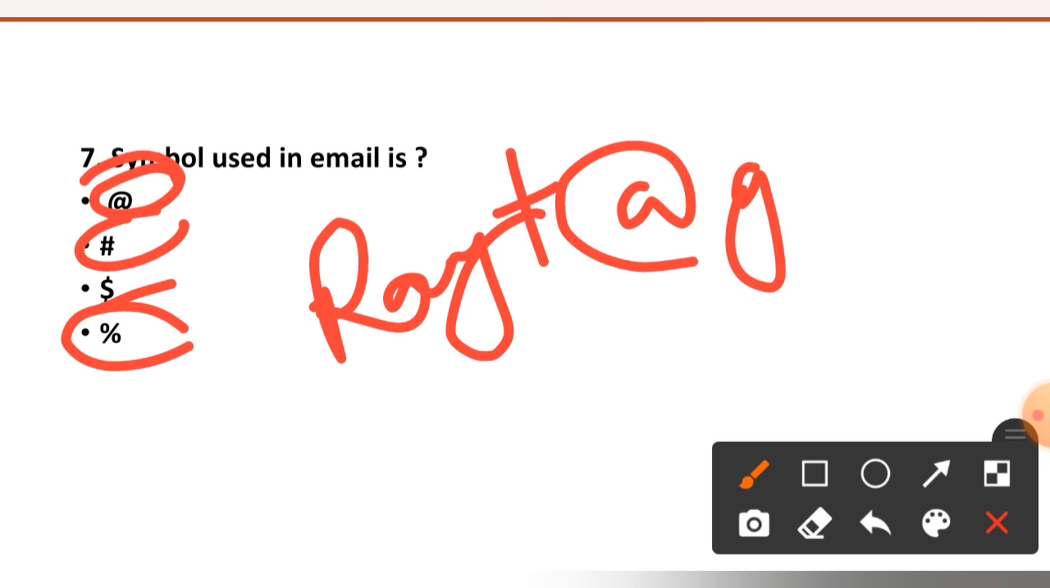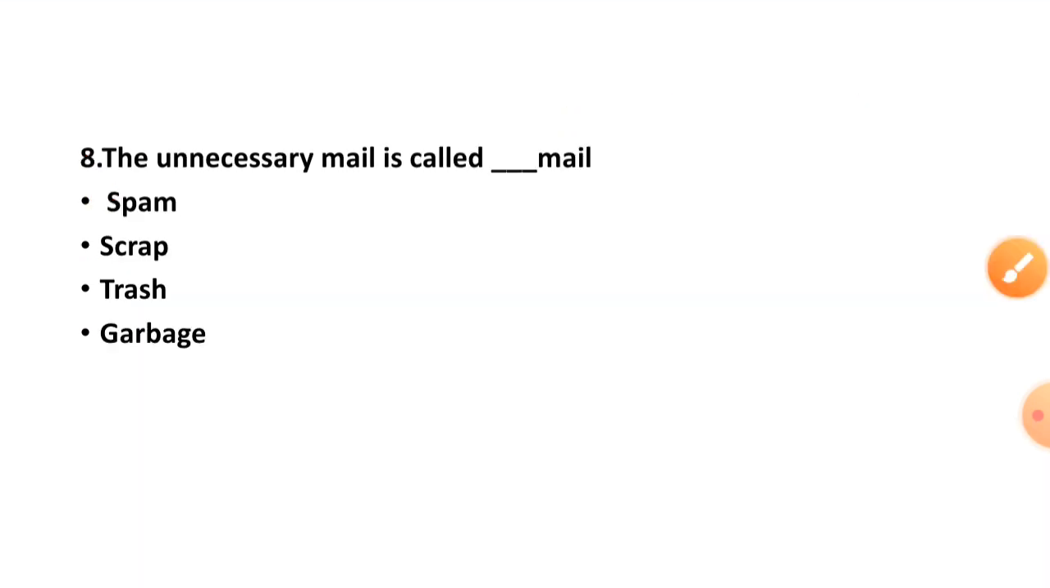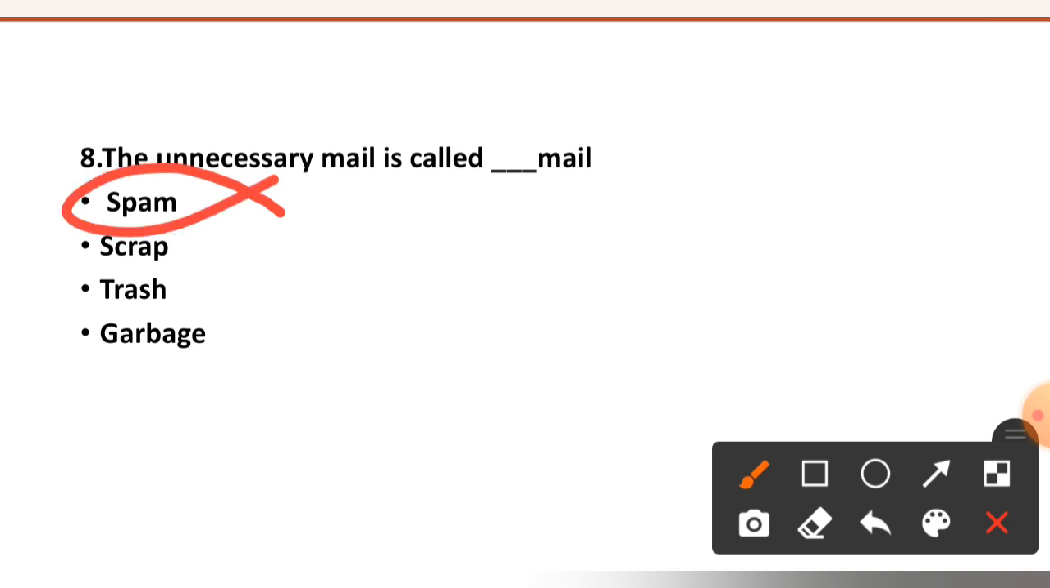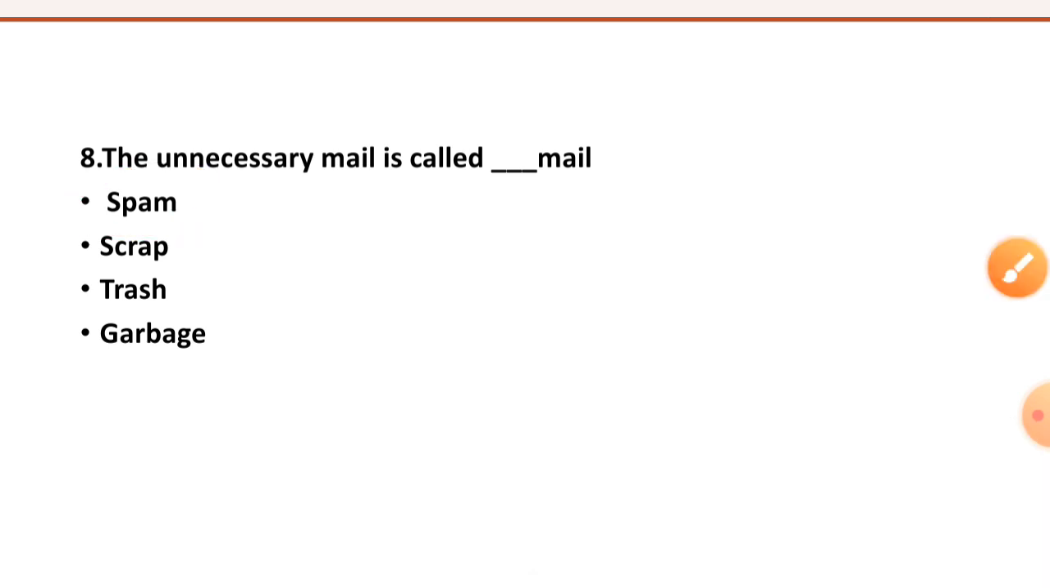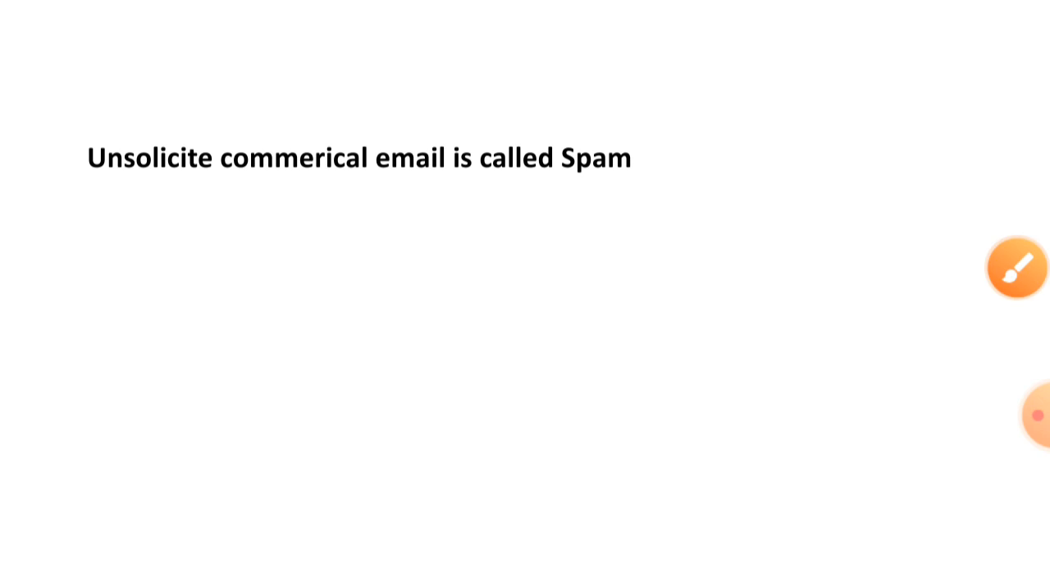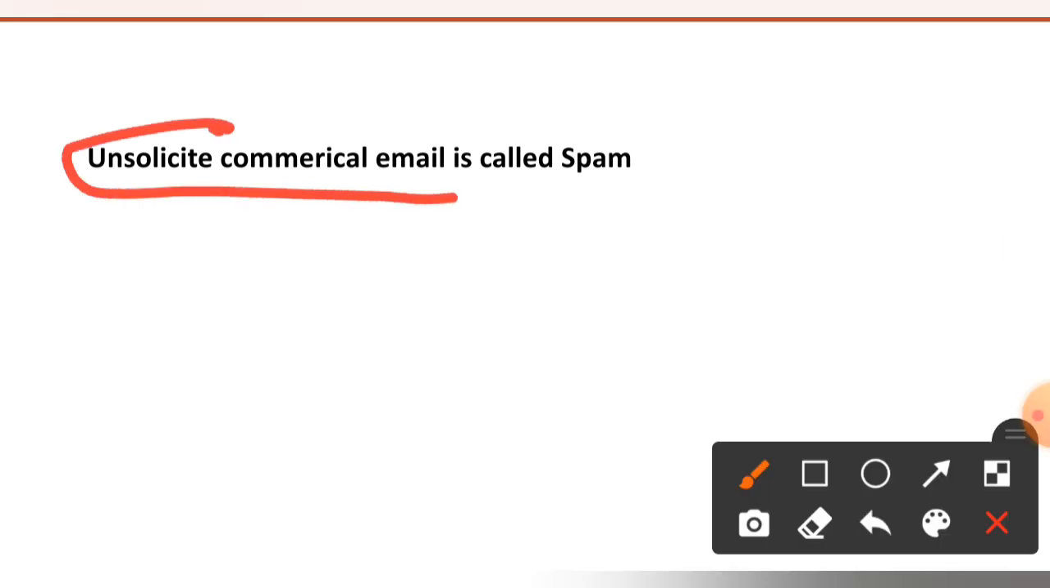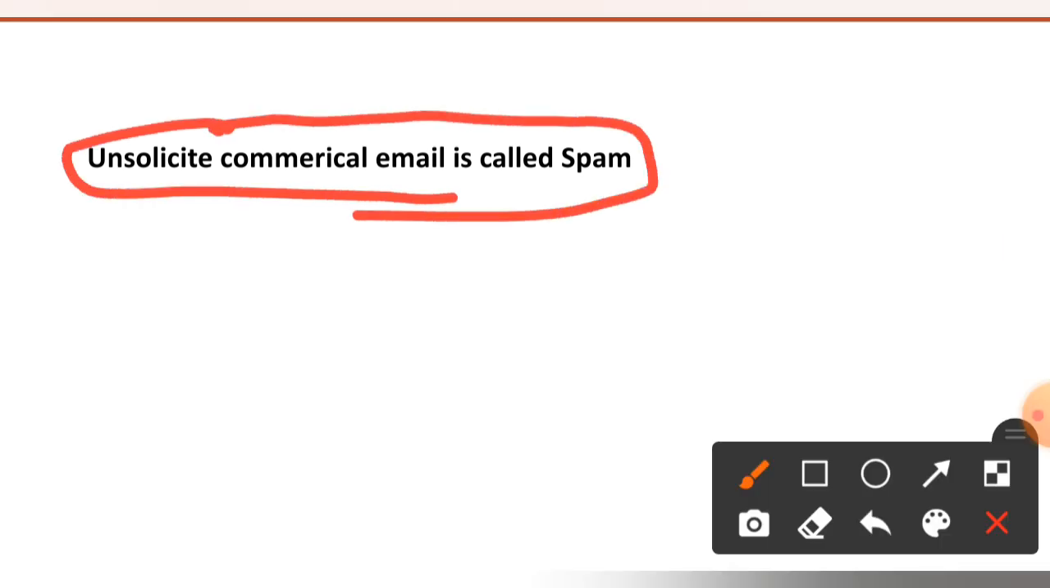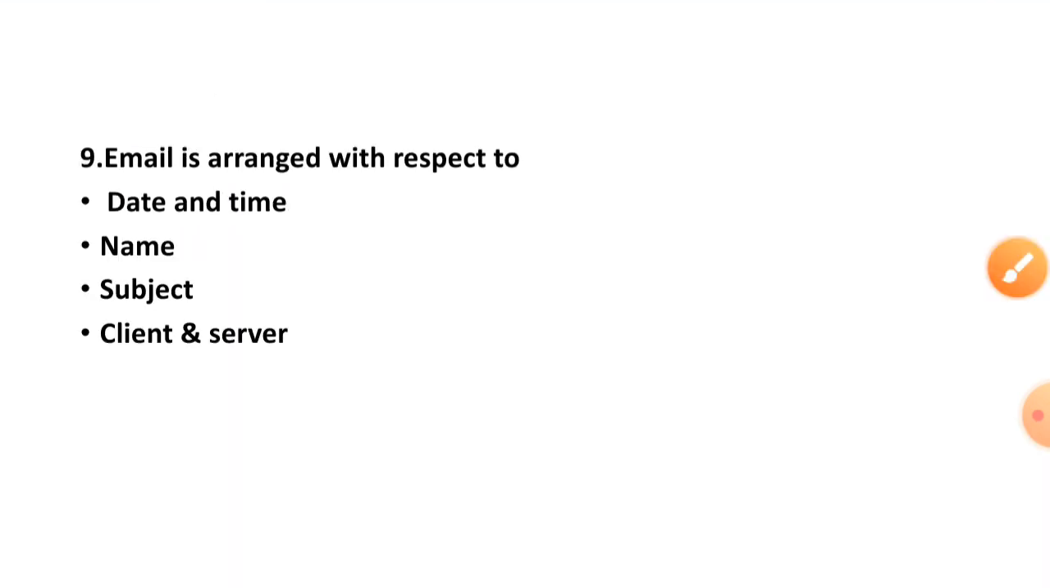For example, Ray Tomlinson, you have seen @gmail.com. You may have seen this. So @ is used. See question number 8. Unnecessary mail is called spam, scrap, trash or garbage. The right option is option number 1, spam. This question can be asked in another language like, see here, unsolicited commercial email is called spam. So remember it.